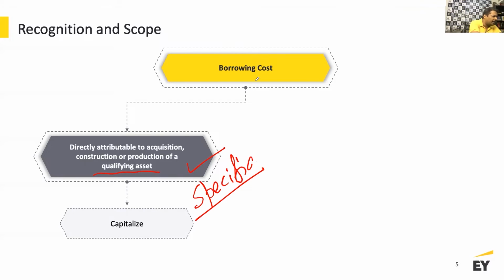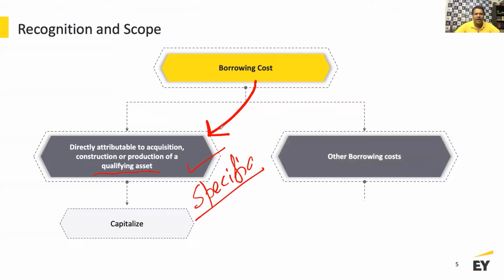So if you've taken a borrowing which is a specific borrowing for the acquisition, construction, or production of a qualifying asset, any interest cost which you incur till the point in time it actually gets completed for the purpose for which it has been acquired or is under construction, so that it starts generating probable future economic benefit, you have to capitalize the interest cost incurred till that point in time. The other borrowing cost which you have incurred, though, you need to look at as an expense.